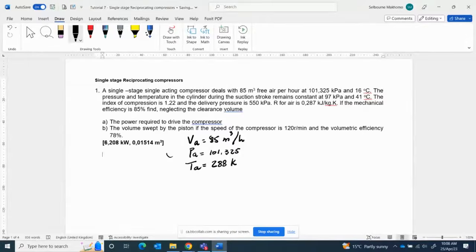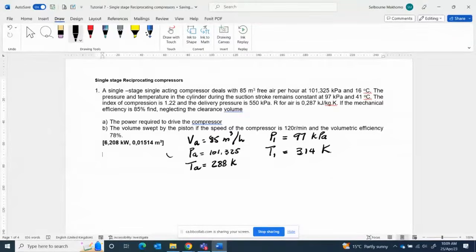And then the pressure and the temperature in the cylinder during the suction stroke: the pressure during suction, P1, is 97 kPa. And then T1 is equal to 41 degrees Celsius, which is 41 plus 273, 314 Kelvin.